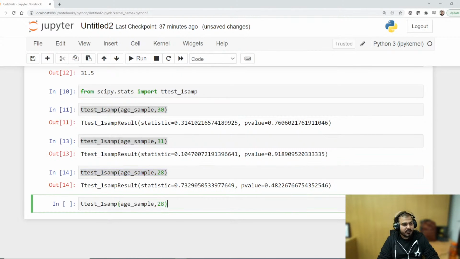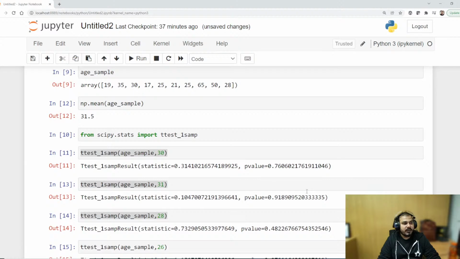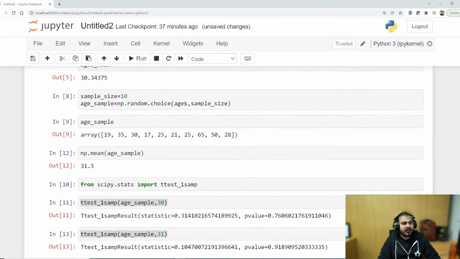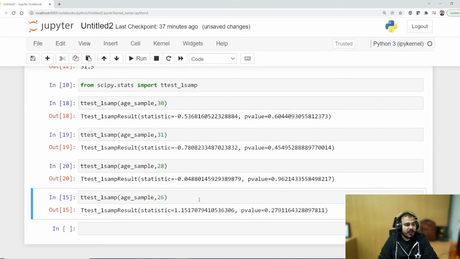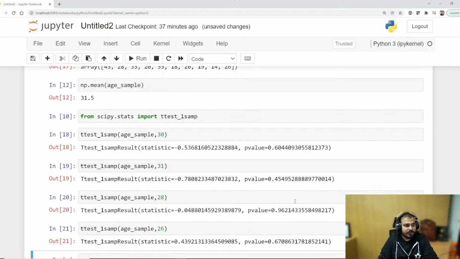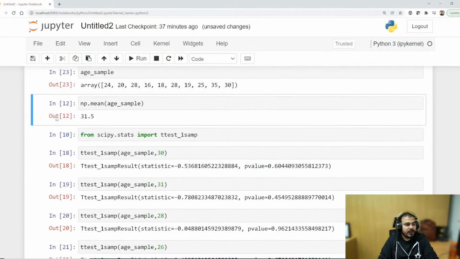If I keep doing this and make it 26, you'll see 0.27. So this is with respect to different values. I can also change the sample. Now if I execute this, here I'm getting 0.60, here 0.45, here 0.96, here 0.67.